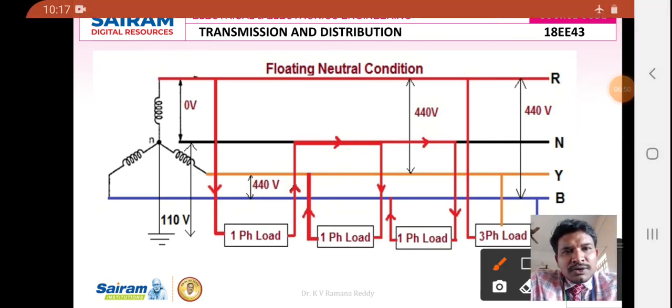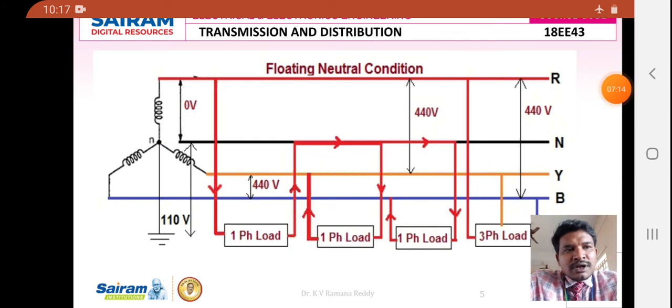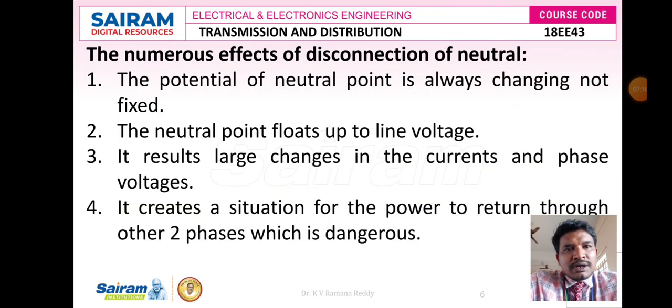In this figure, due to the opening of this neutral point, the current flowing from R phase to the single-phase load enters the neutral here. Once it enters the neutral, the current floats for some time interval at the neutral point, then enters one more phase and then comes to another phase. This is the major reason we should understand this concept and its numerous effects. It results in large changes in the currents and phase voltages, and creates a situation for the power to return through the other two phases, which is so dangerous.